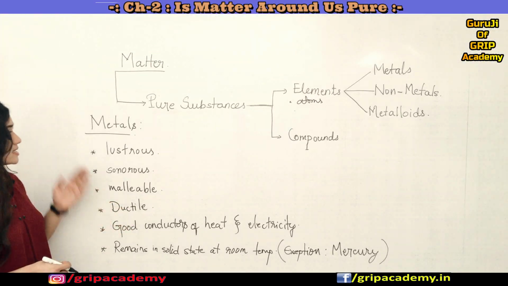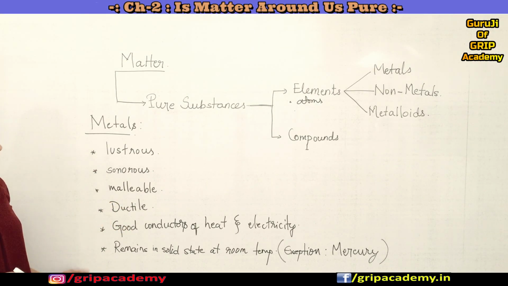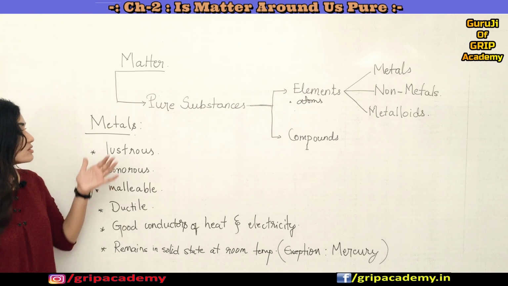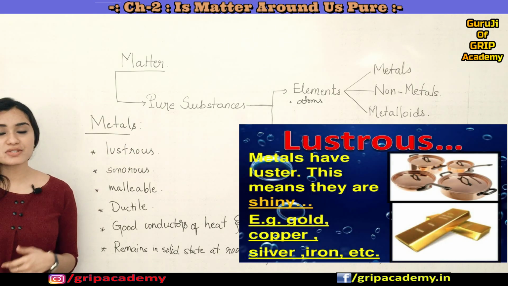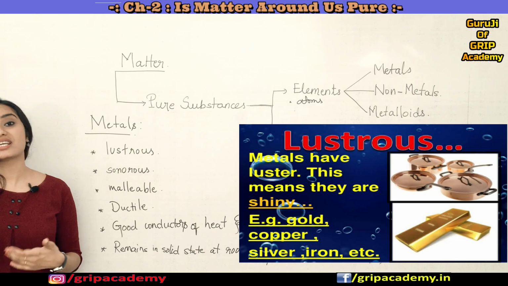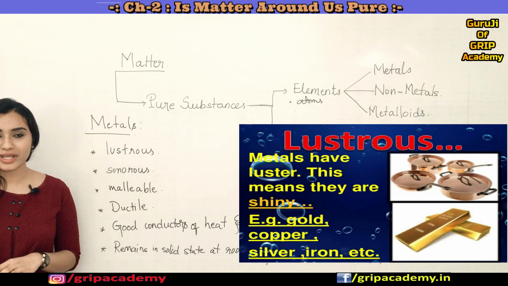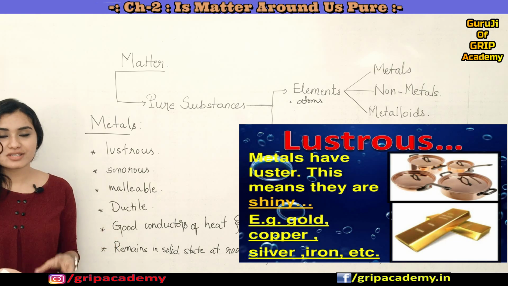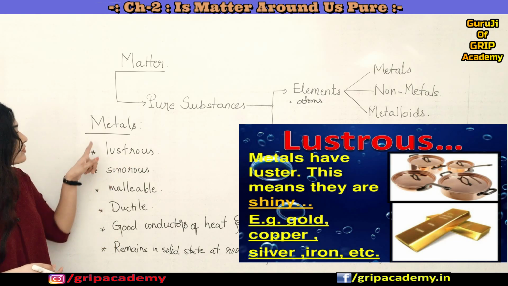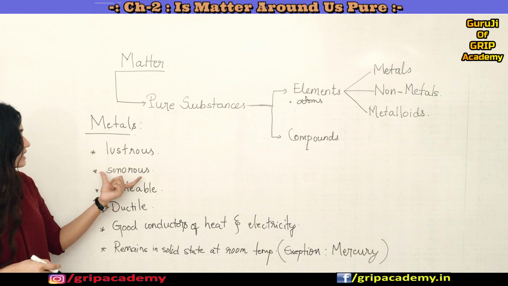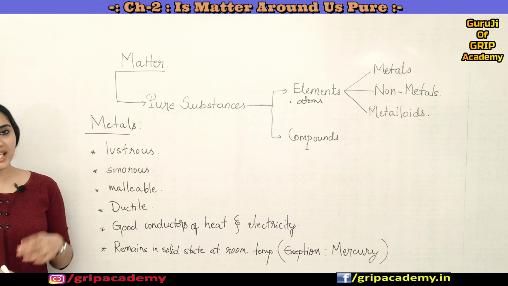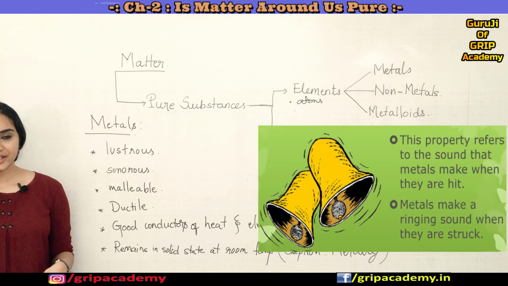Metals usually show these properties. Metals are lustrous, which means they have shiny surfaces. For example, gold or silver shine. That property we call lustrous. Then they are sonorous, which means they make sound. Suppose an iron piece falls down, it makes a sound.